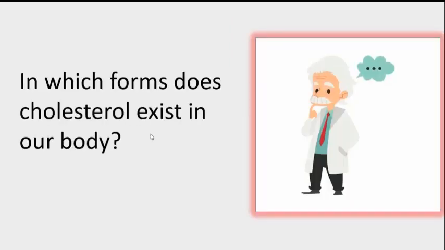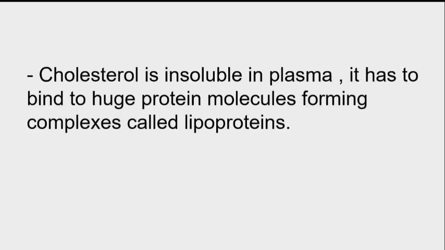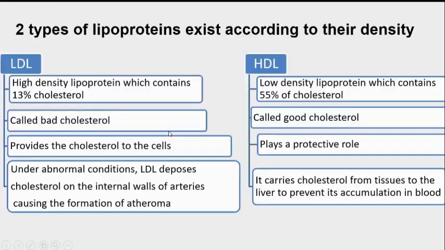In which forms does cholesterol exist in our body? Let us discover. Cholesterol is insoluble in plasma. It has to bind to a huge protein molecule forming a complex called lipoprotein. Two types of lipoproteins exist according to their density, LDL and HDL. LDL, high density lipoprotein, which contains 13% of cholesterol. It's called bad cholesterol. It provides the cholesterol to the cells.